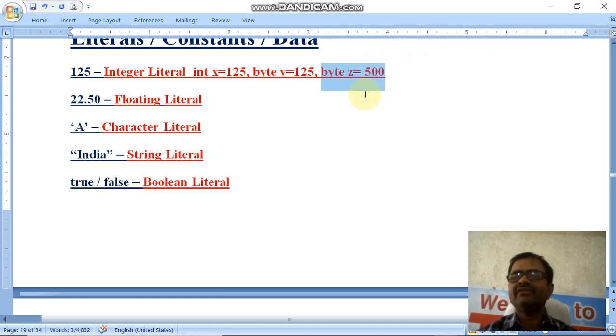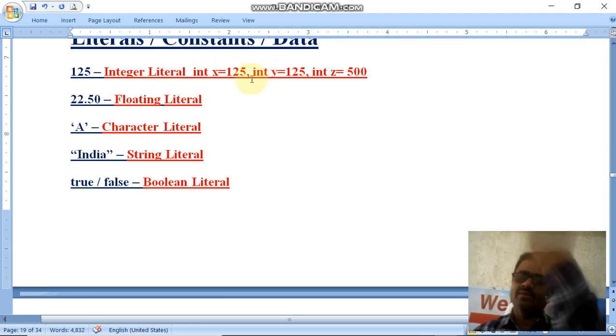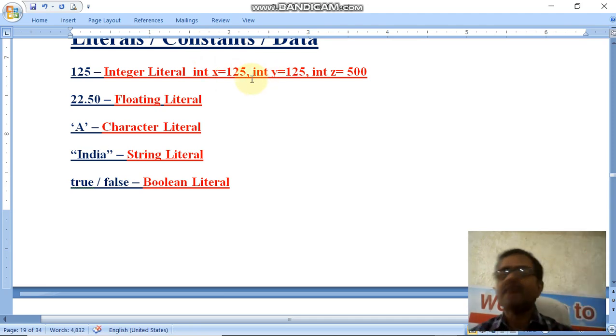So this is why we have different types of primitives. If you want to store the value 500, you must write int, because int has a higher capacity than byte. Here, for byte y equal to 125, you can write int also, because it covers values higher than 127.